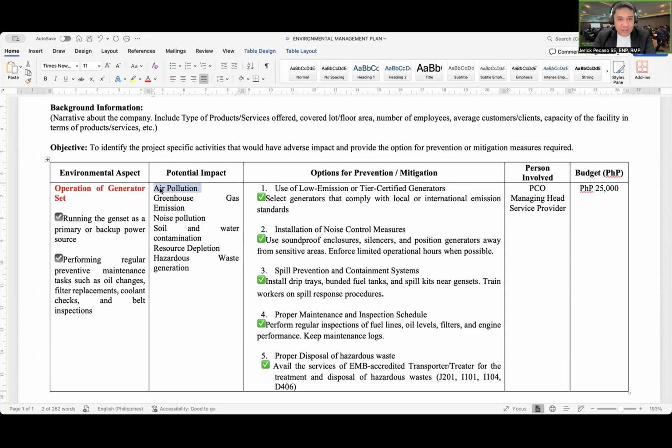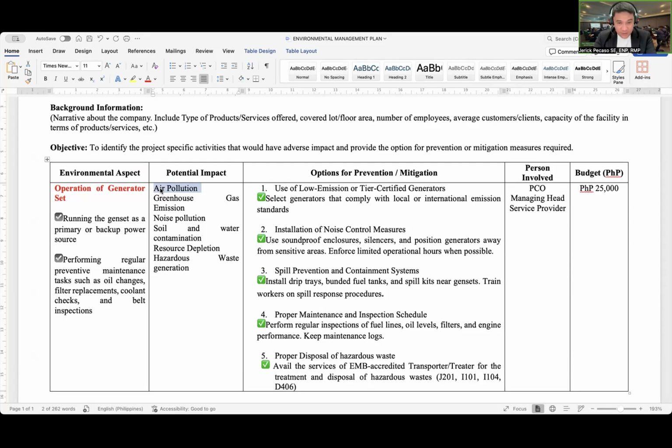Now, from this identified potential impact, we can provide options for prevention or mitigating measures. So as specified here, we can use low emission or tier certified generators, and we mean selecting generators that comply with local or international standards.